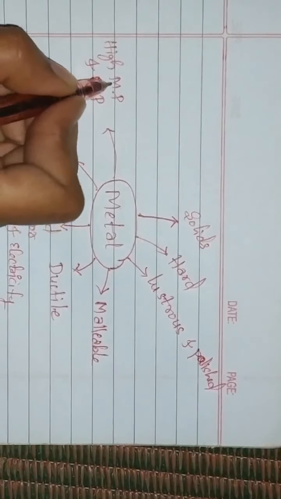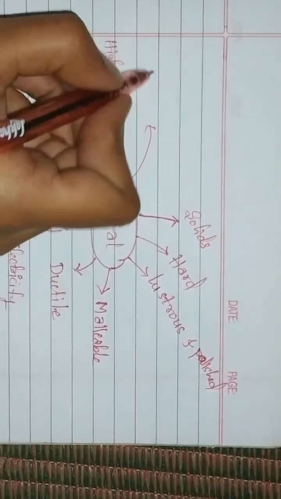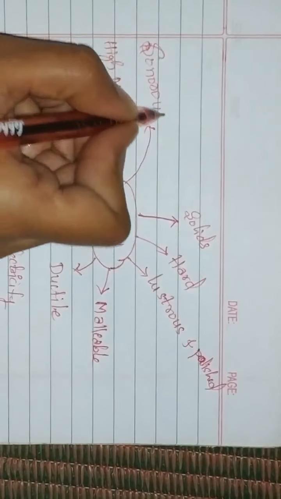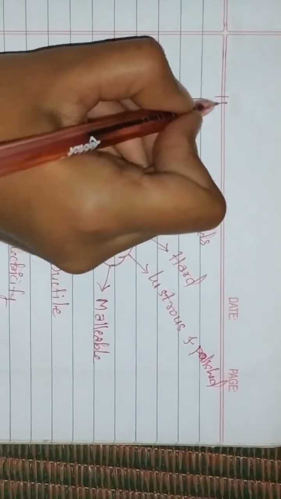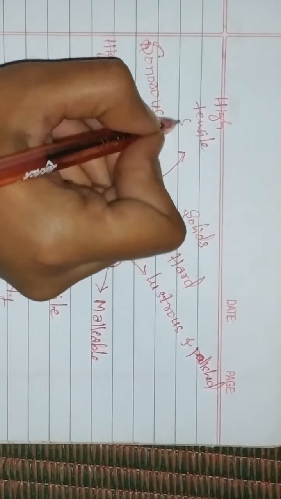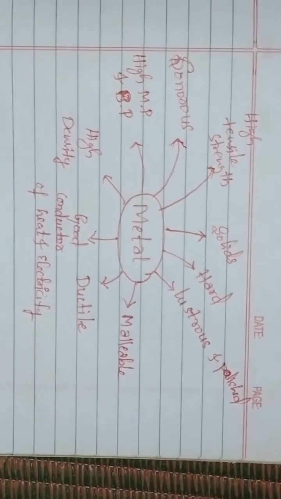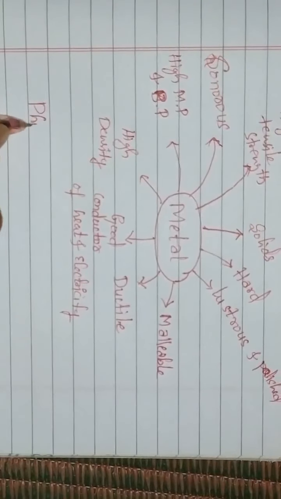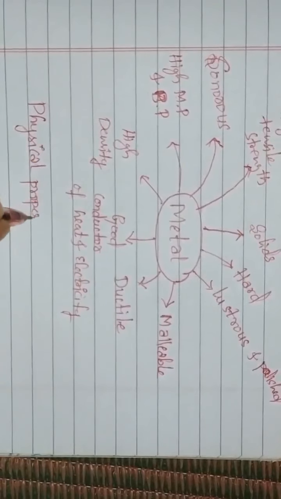MP means melting point, BP means boiling point. They are sonorous, and they have high tensile strength. Like this you can easily remember the physical properties of metals.